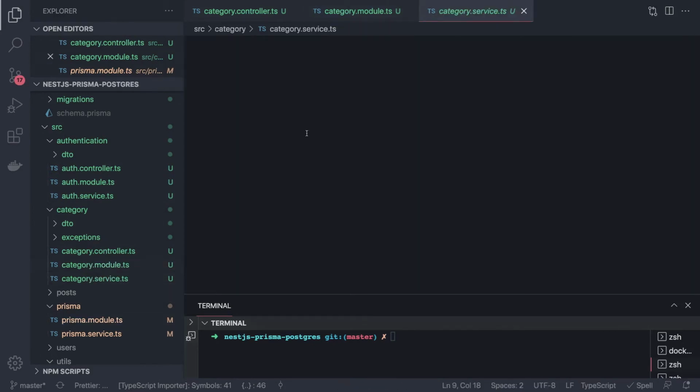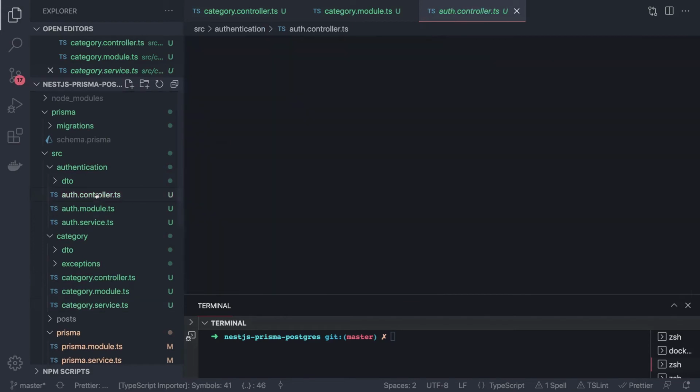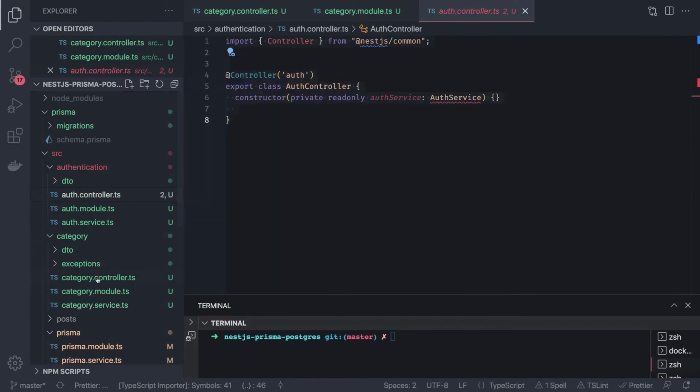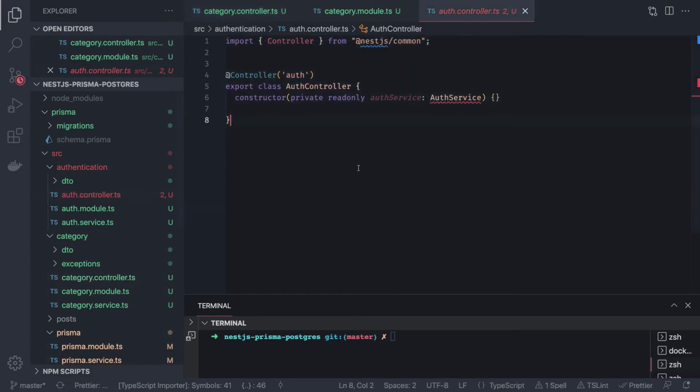Inside category module, inside category service, we are using Prisma service because Prisma module is already added in the import declaration of category module. Otherwise, you will see the dependency injection error here. Now moving back to the auth controller, I can copy a couple of things from here so we can speed up things.